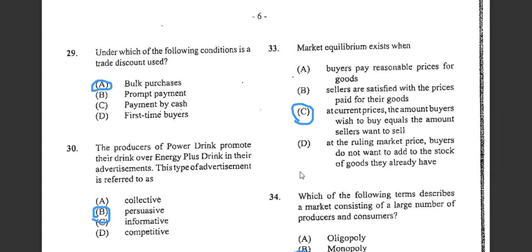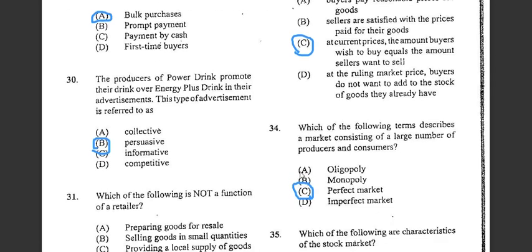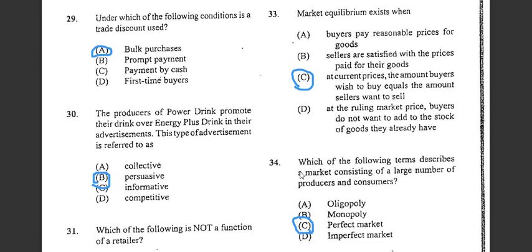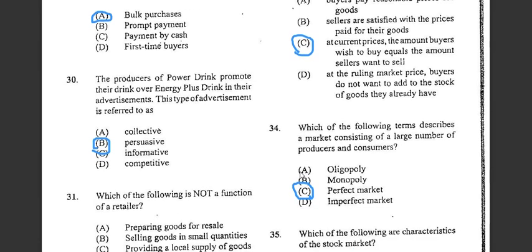Alright, number 29, it says under which of the following conditions is trade discount used. So we are seeing that trade discount is used in bulk purchases, and we are talking about buying goods in bulk. Alright, so therefore with bulk purchases, we are talking about trade discount. So you can see where you can get a discount on bulk purchases.